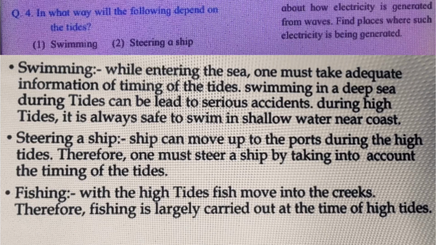Second one is steering a ship. Ships can move up to the ports during the high tides. Therefore, one must steer a ship by taking into account the timing of the tides. Third one is fishing. With the high tides, fish move into the creeks. Therefore, fishing is largely carried out at the time of the high tides.